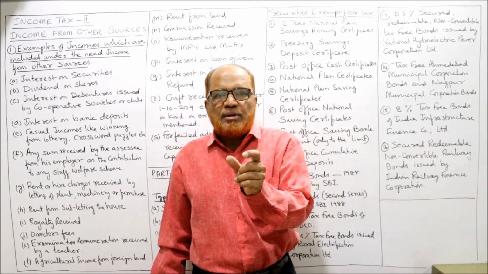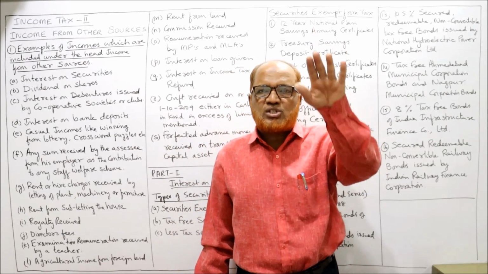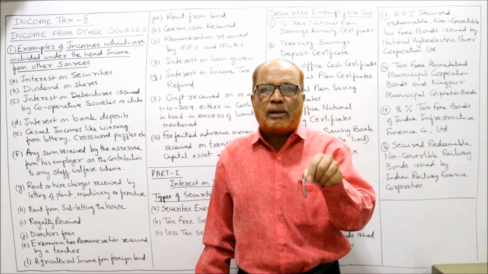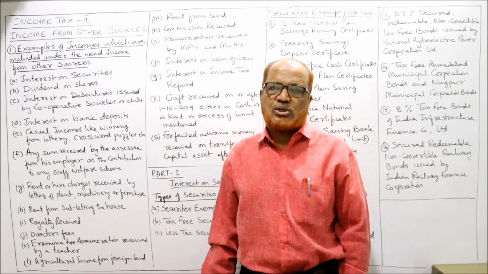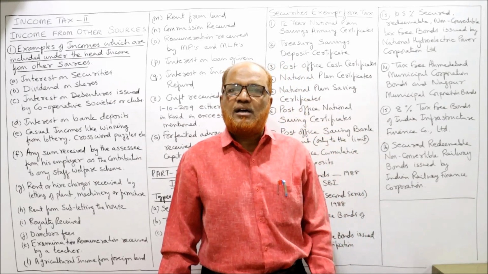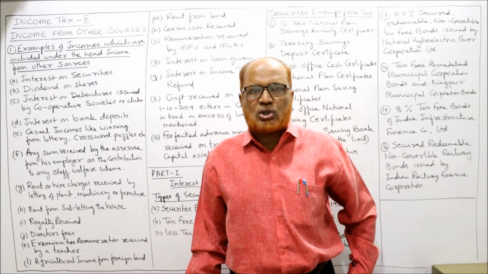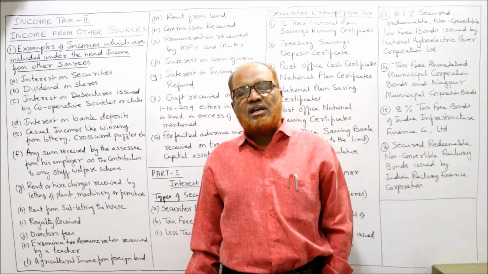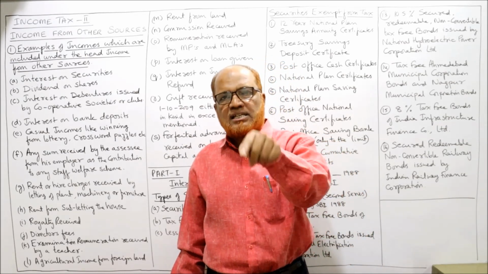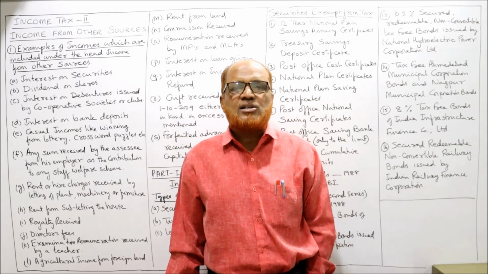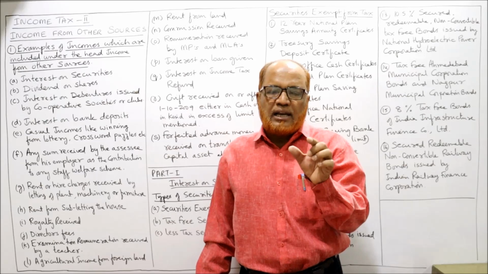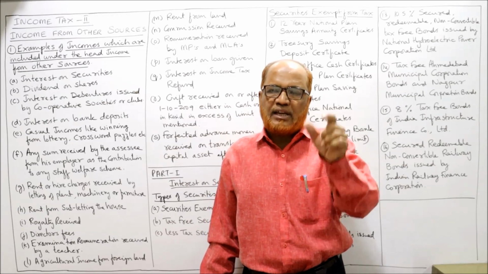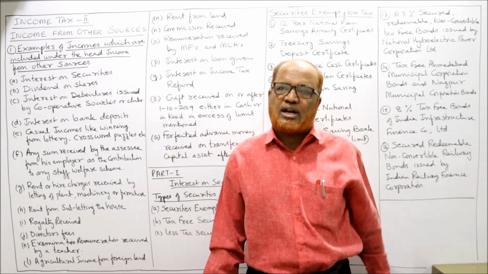Otherwise, if there is an income which cannot fit in the first 4 heads, it will be chargeable to tax under income from other sources. That's why this head of income is the head of the last resort. Meaning, if the income cannot fit in the first 4, lastly it will fit in the last. It is called the residual head. So ultimately, if it is not fitting in the first 4, it will be chargeable under the head income from other sources.